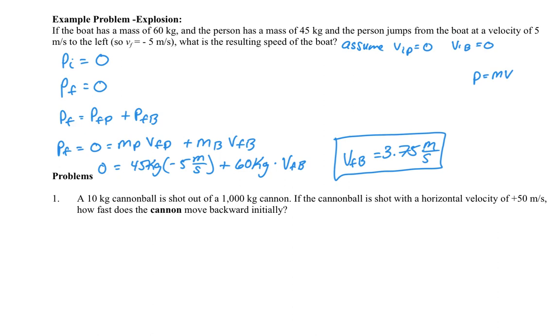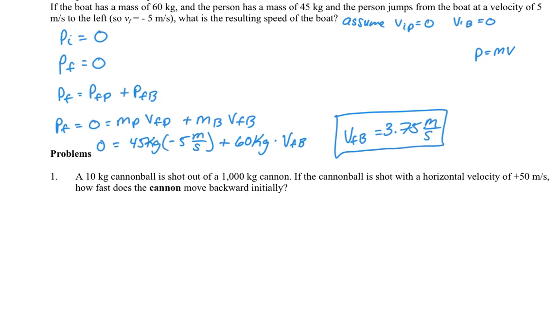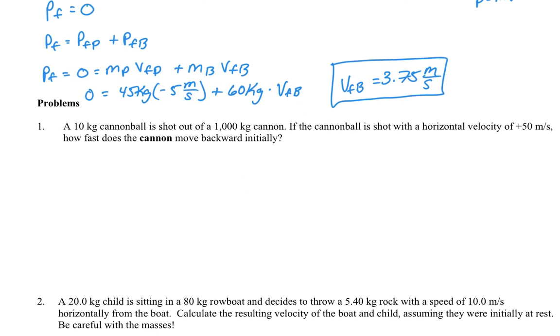So we've got some for you to practice with. So go ahead, take a look at these, list out your variables, find your masses. Instead of using mass of B and final velocity B, you can always use M1 and M2. Just be very consistent. For instance, with problem 1, we have a 10 kilogram cannonball and a 1,000 kilogram cannon. So if you're going to use 1 and 2, then make sure you label it like cannonball is object 1, cannon is object 2, then you won't get lost with your subscripts. All right, try those problems and good luck.